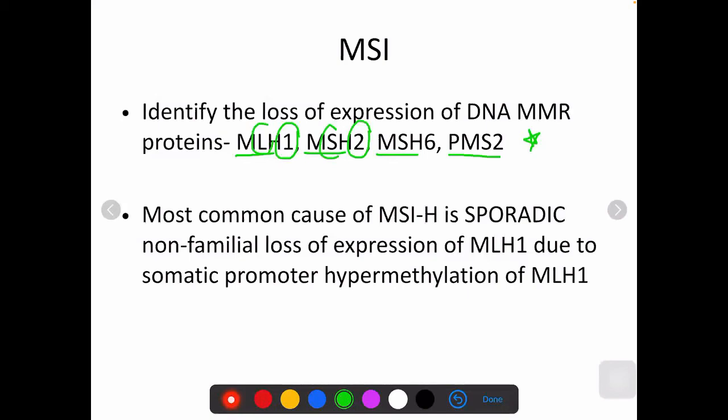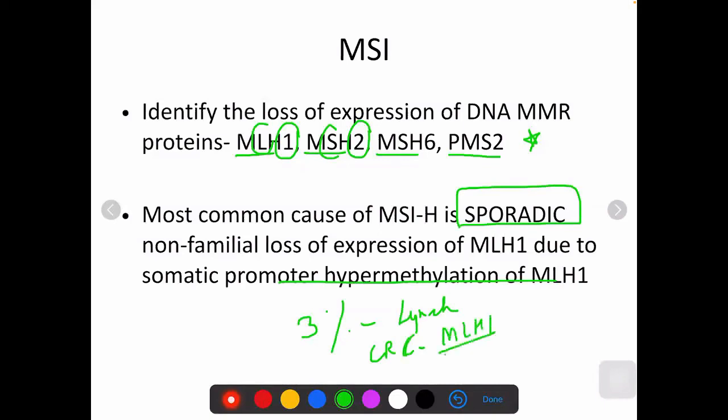The most common cause of high microsatellite instability is basically sporadic, because in more than 50 to 60% of the cases it is due to the promoter hypermethylation of MLH1. It is not due to familial loss of the expression of MLH1, because only 3% of CRCs are accounted for by Lynch syndrome. In most of the sporadic colorectal cancers there will be this MLH1 loss, but it is basically due to the CIMP pathway.